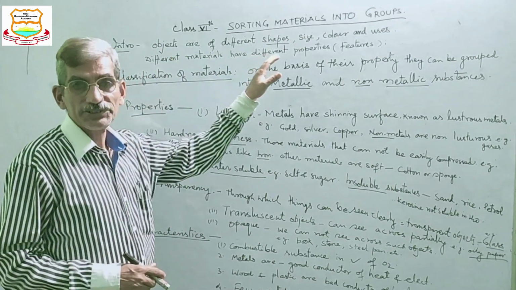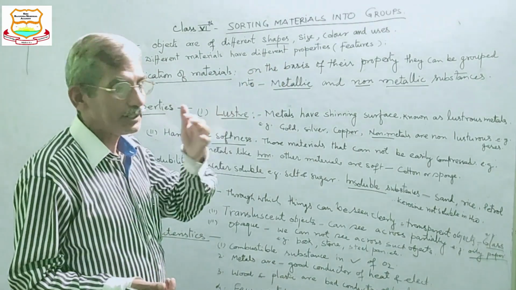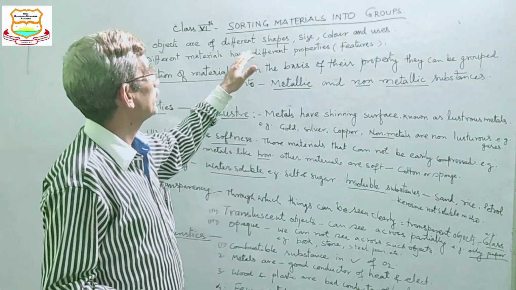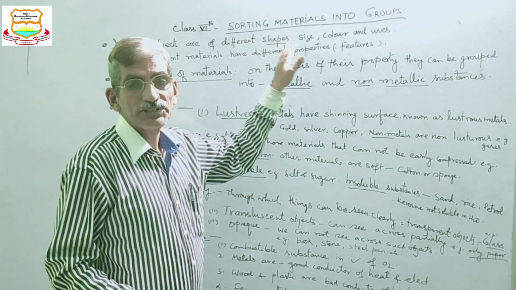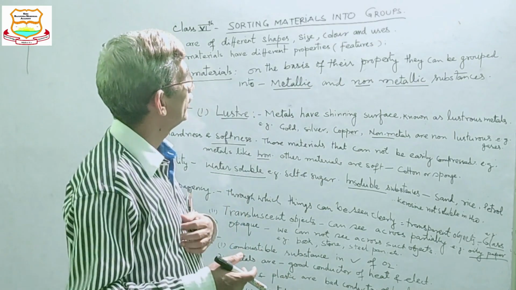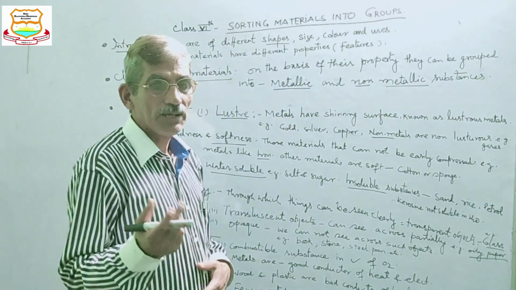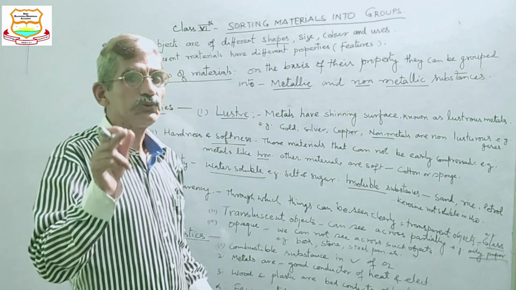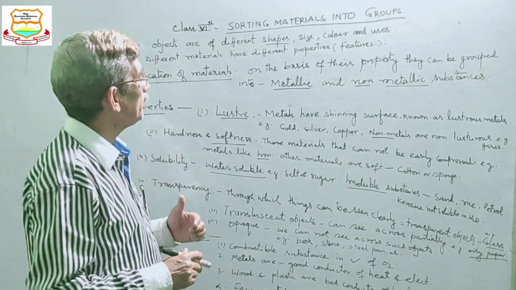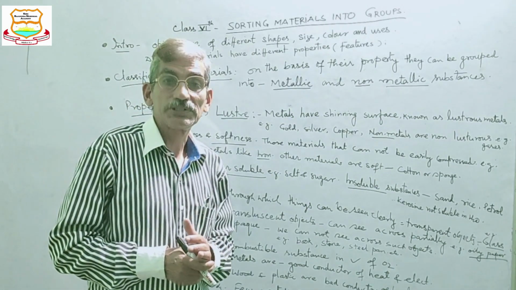Objects, that is the materials or matter, are of different shape, size, color, and usage. Every material has some use. Different materials have different properties.